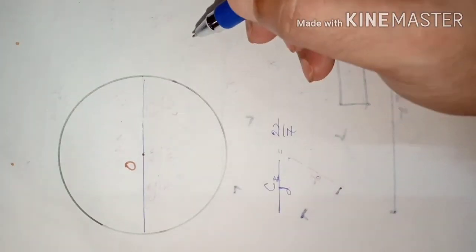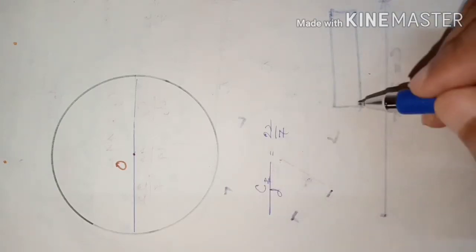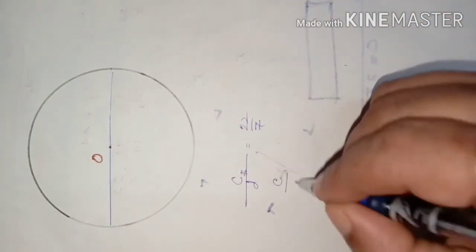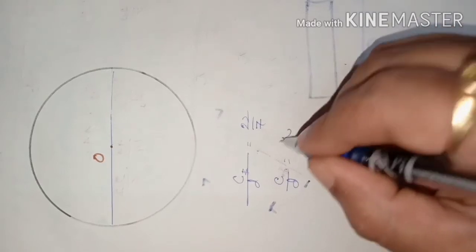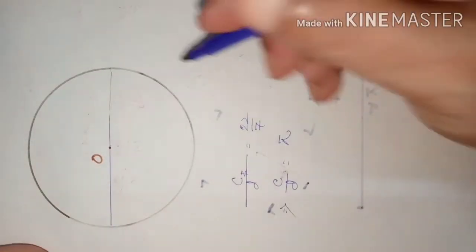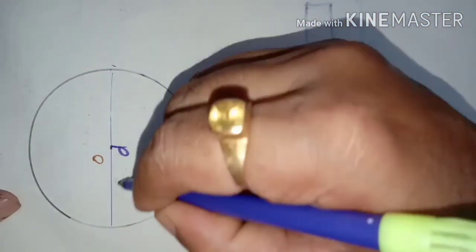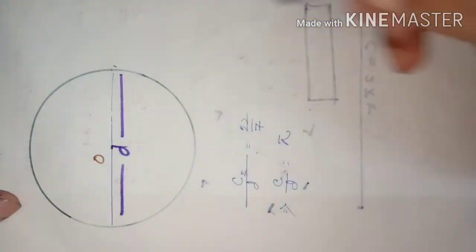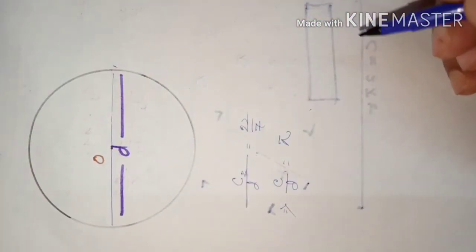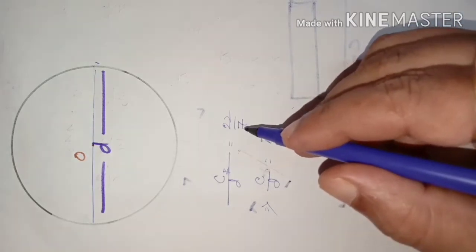A small circle or a big circle, this ratio is always constant. Circumference over diameter is a constant number denoted by the Greek letter pi. All of us know what circumference is. Circumference means the distance around the circle, and this is the diameter. The chord which passes through the center is called the diameter. So their ratio is always a fixed number, that is pi or 22/7.